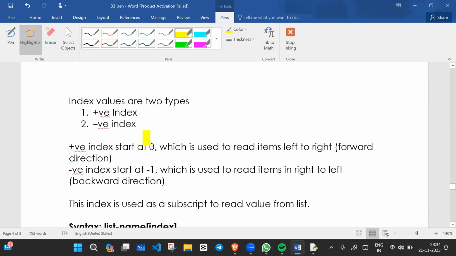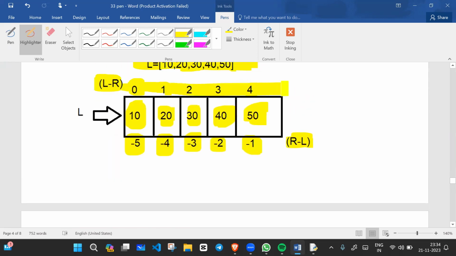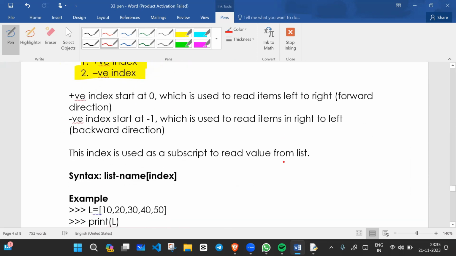Now, index values are of two types. What types? Positive indexing and negative indexing. When you are going from left to right, we have positive indexing. If you are going right to left, we have negative indexing. So this is positive indexing and this is negative indexing. As simple as that. We are going to learn the theory in depth, and then we will learn many programs in depth as well. Don't worry about it.